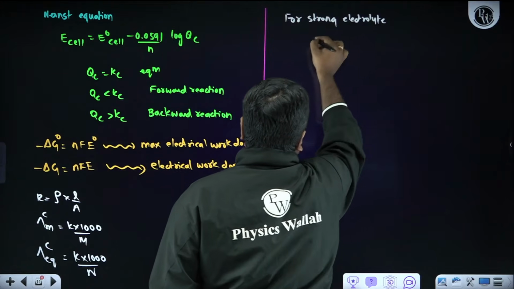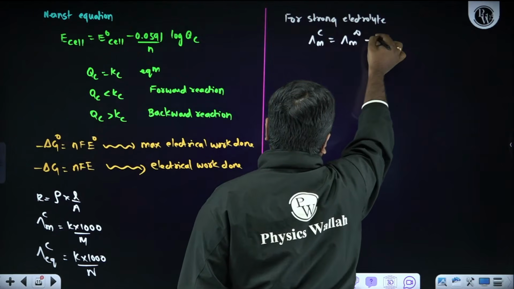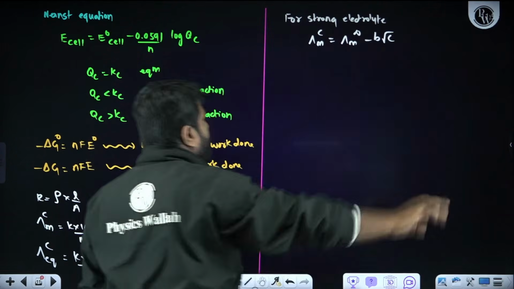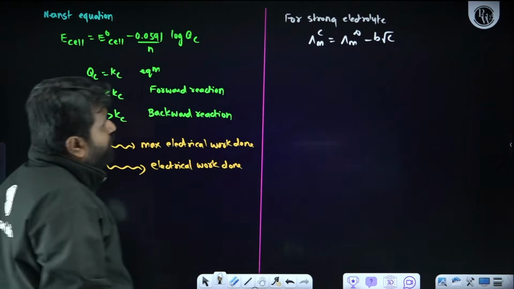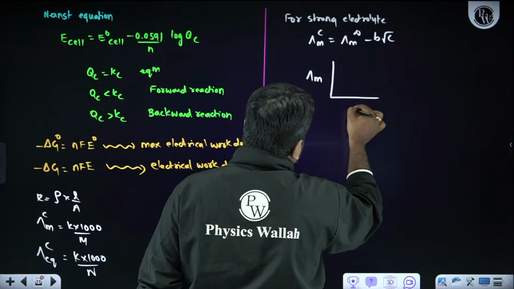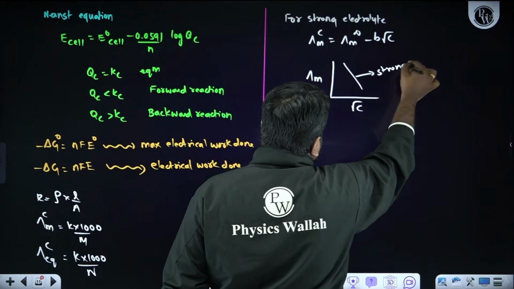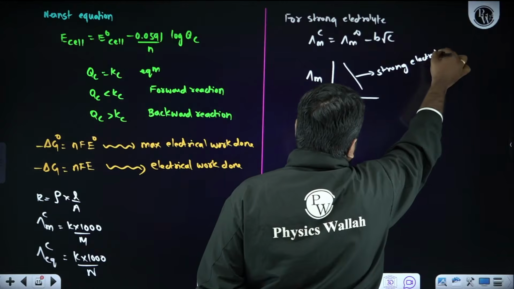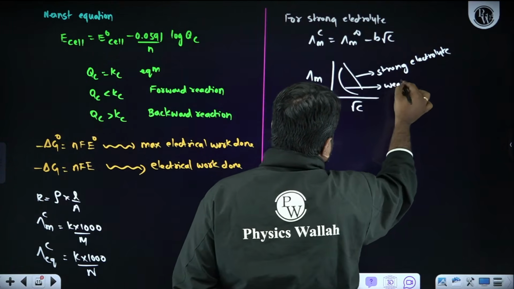For a strong electrolyte, molar conductivity at any concentration is equal to molar conductivity at infinite dilution minus B upon root C. Right? So for a strong electrolyte, how will the graph look? It will be like this. For a weak electrolyte, the graph will be like this.